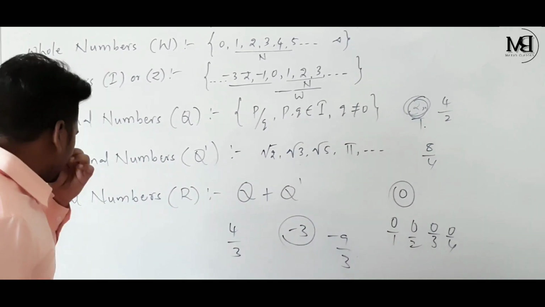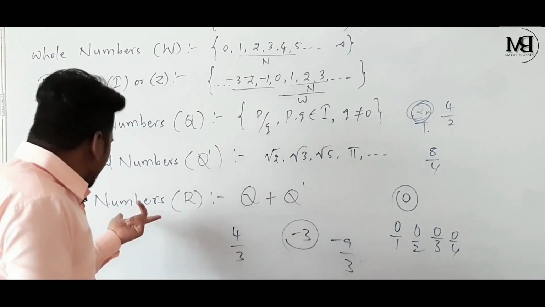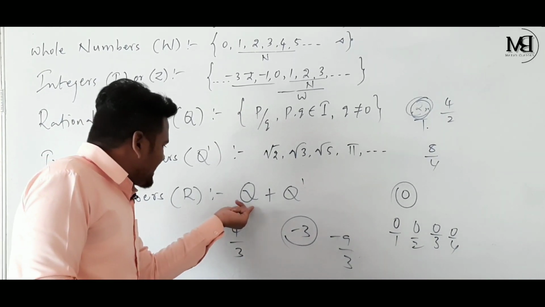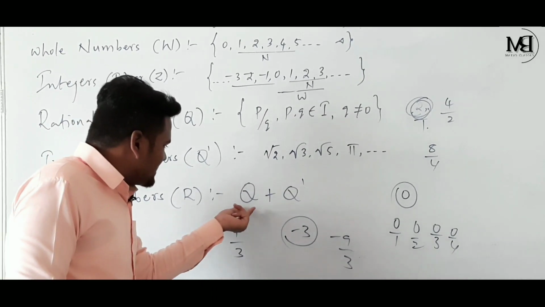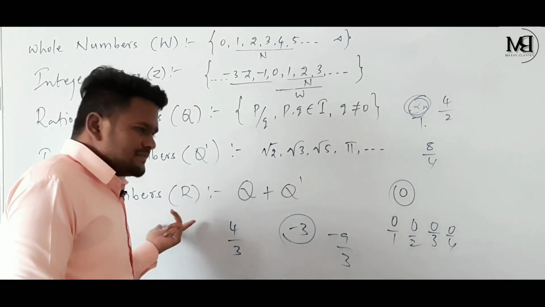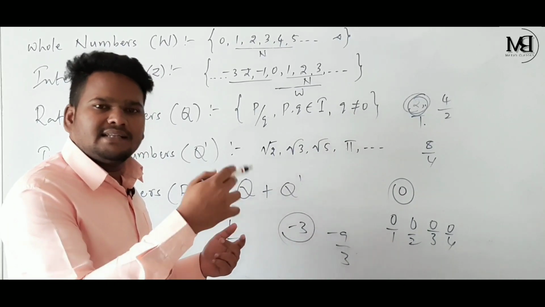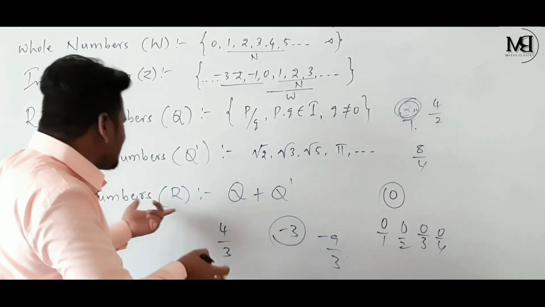That's it. And if you see the set of real numbers here, real numbers are the combination of rational numbers and irrational numbers. Means in the set of real numbers, there are rationals and there are irrationals. Both are there in the set of real numbers.